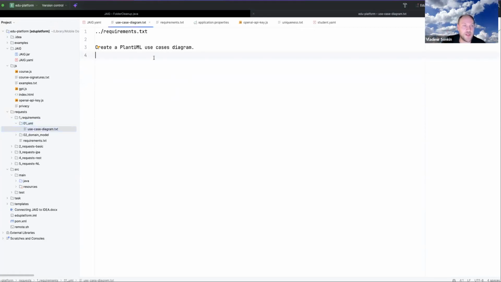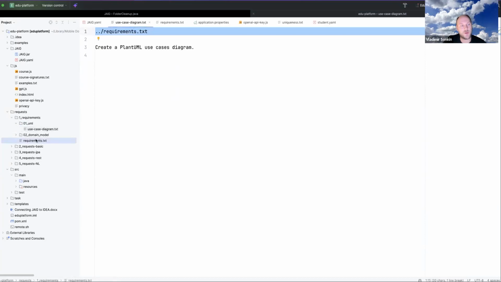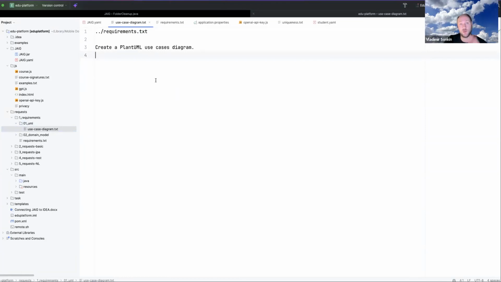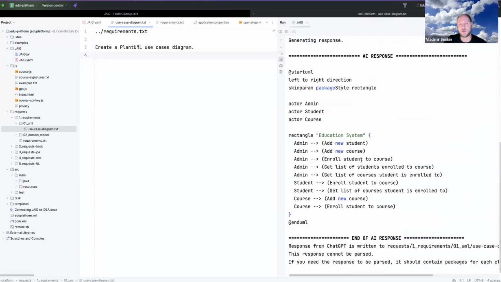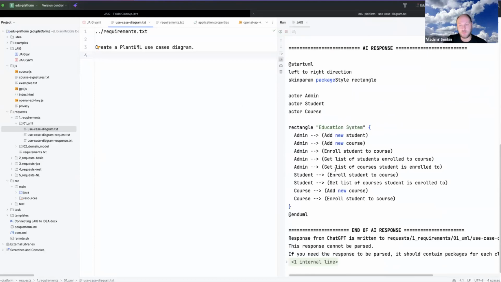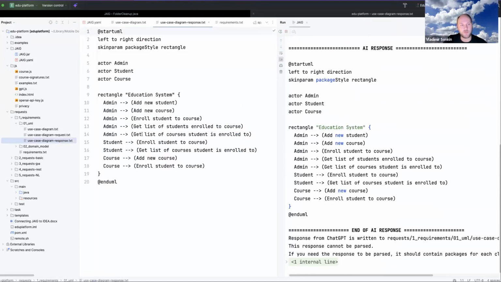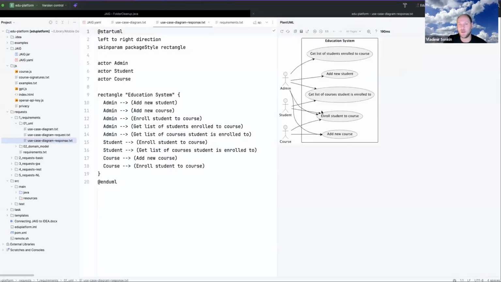The next thing which we will do, based on the requirements, is create a use case diagram. For this purpose, I open this prompt. This is a prompt, and this is an inclusion. The contents of this file will be included into the request to ChatGPT. I am pressing this button, and it is starting to generate the code. And this is the code for the use case diagram. And we can see it. Okay, this is the use case diagram generated.